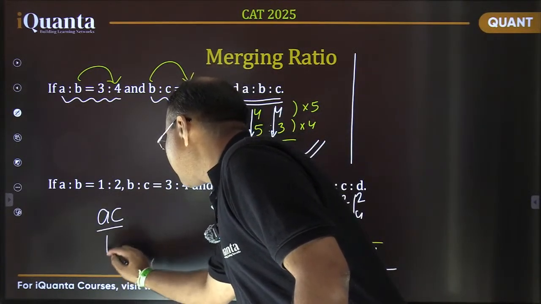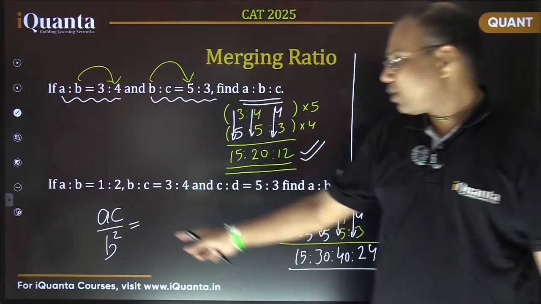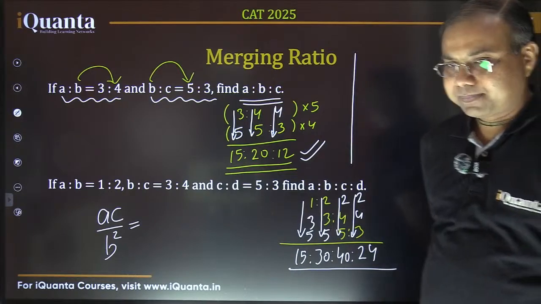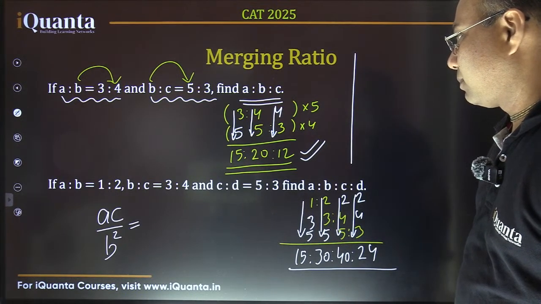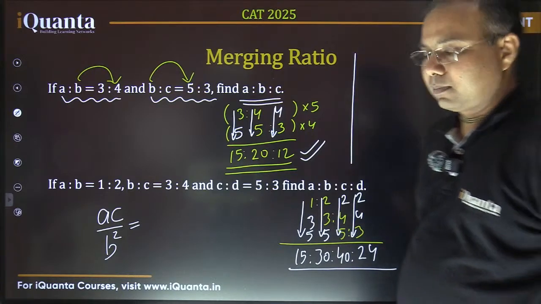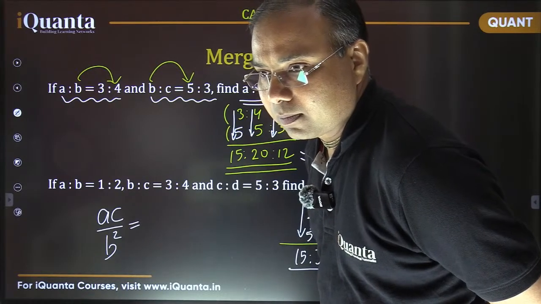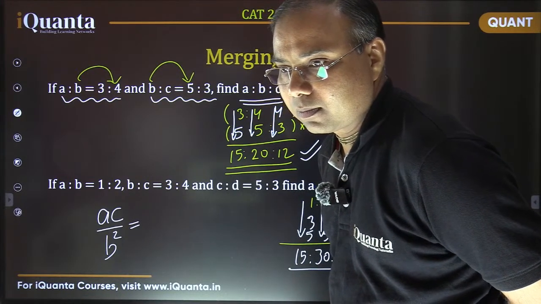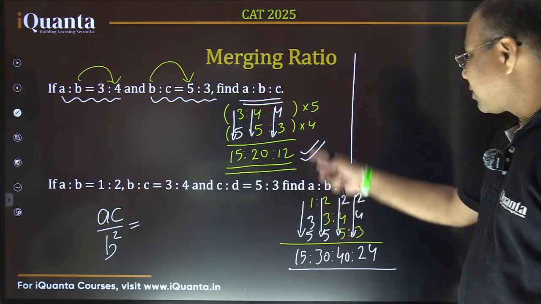AC by B square. Answer fast. What is the value of AC by B square? Answer fast. Disha, here it is. We've used that method only.